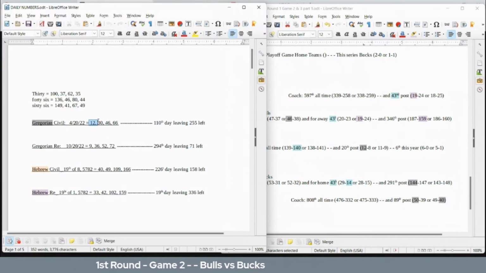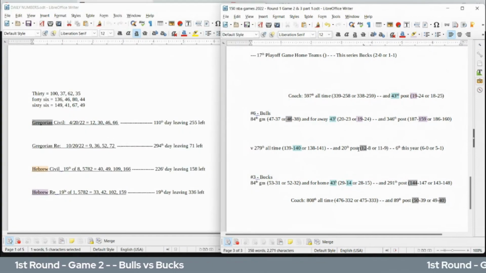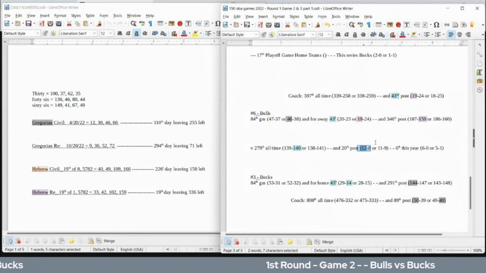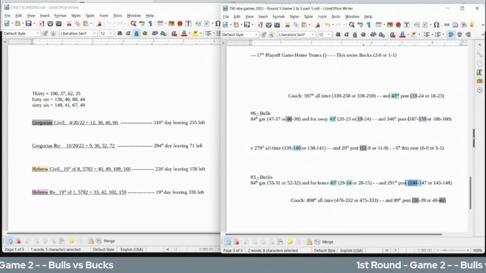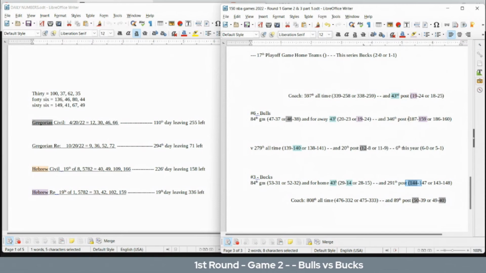Today has 12 date numerology on the Gregorian. Bucks can get their 12th playoff win head-to-head against the Bulls all-time, as the Bucks get their 144th playoff win as a team. 144 mathematically is the 12th Fibonacci number. Also, it has a square root of 12, so 12 times 12 sums to 144.